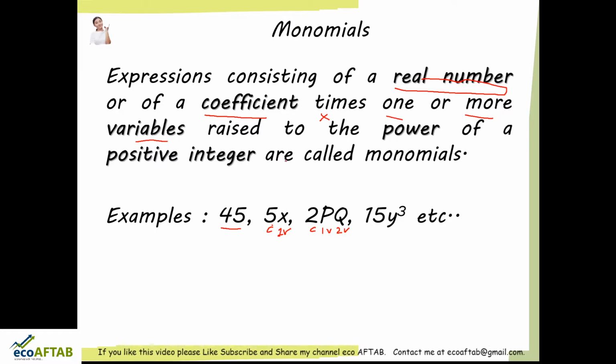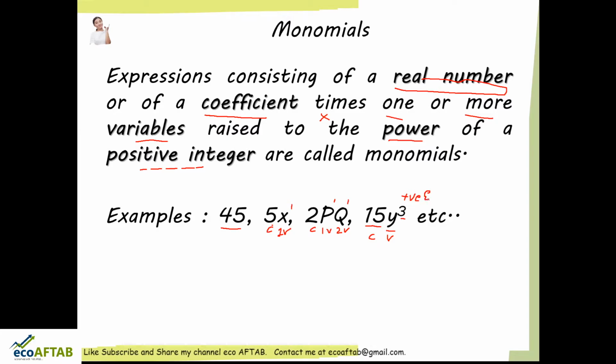And lastly, the variables can be raised to the power of a positive number. So here our variable x is raised to the power of 1, which need not be written. p is raised to the power of 1, q is raised to the power of 1. Similarly, in the last example, this 15 is our coefficient, this y is our variable, and this 3 is our positive exponent.